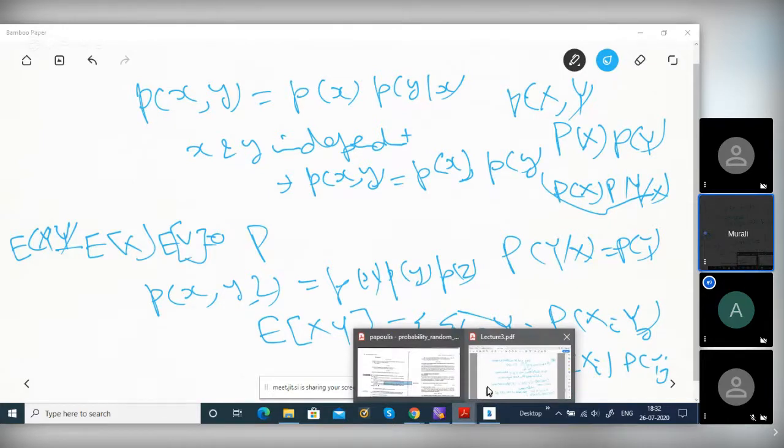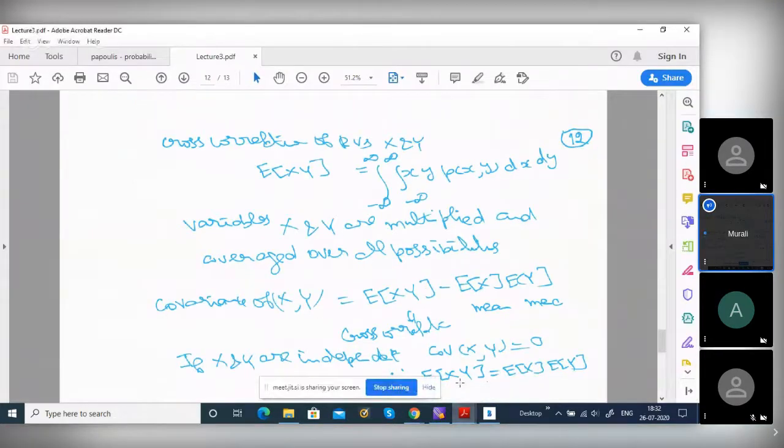If you don't understand, please stop me, because these are all important things. Later you will be using them somewhere or other.